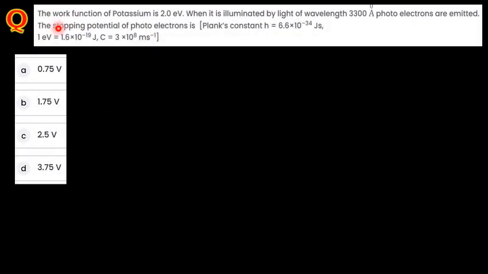The next problem. The work function of potassium, so they have given the W value. When it is illuminated by a wavelength, they have given 3300 angstrom, photoelectrons are emitted. What they are asking here is the stopping potential of the photoelectron. And here they have given the Planck constant, usually they won't give it, but they have given it here. In this case, the 1 electron volt value and the c value, all they have given.